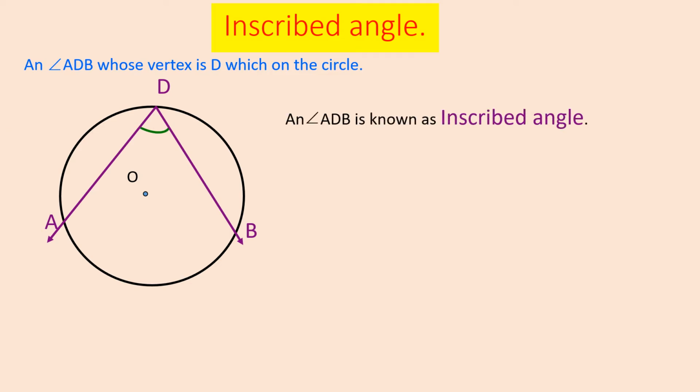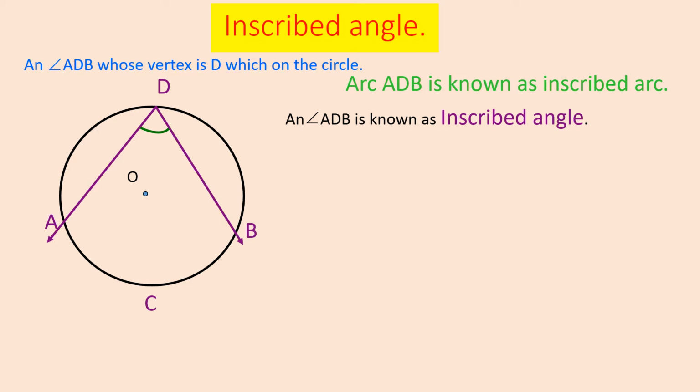So angle ADB is known as an inscribed angle. Then arc ADB. Can you see arc ADB? Because now we know that an arc can be named with three letters, just like an angle. So we have arc ADB, which is known as the inscribed arc.